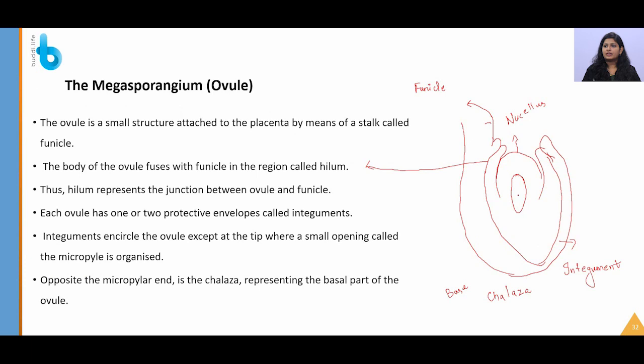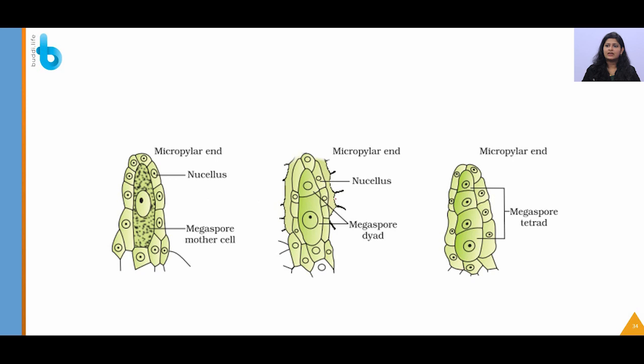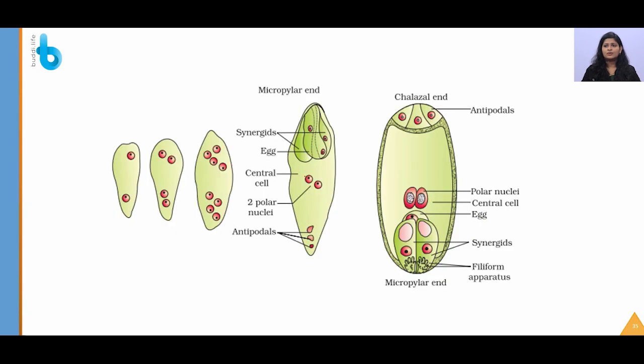You can see from here, this megaspore mother cell, that is MMC, will divide by reduction division, again meiosis, into four cells. This is the megaspore dyad, dividing into two by meiosis 1 and again into four by meiosis 2, forming the megaspore tetrad, similar to sperms. But here, out of these four only one is functional, and from this one the entire embryo sac develops, and hence it is called monosporic development.